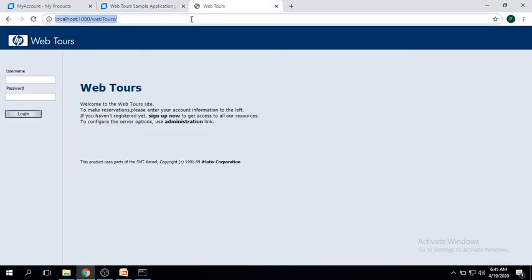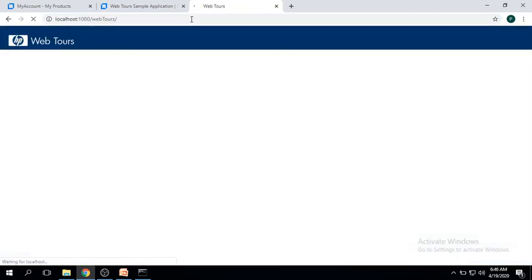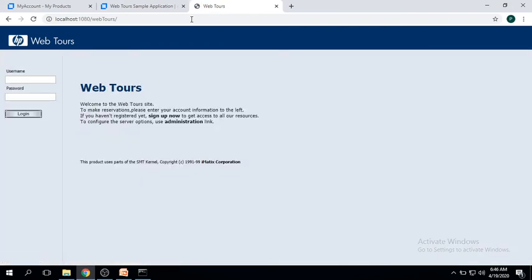It is pointing to 1080. Since it is pointing to 1080, I am able to log in, so I'm able to access my application. This is the positive approach.